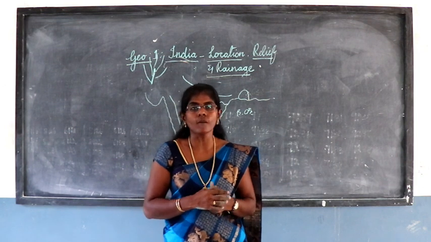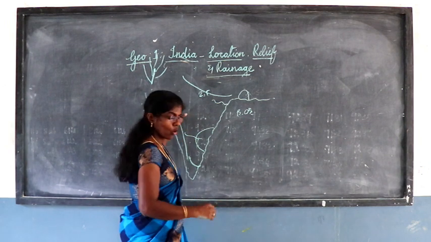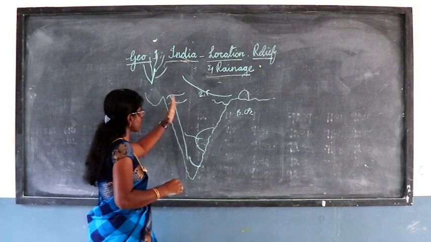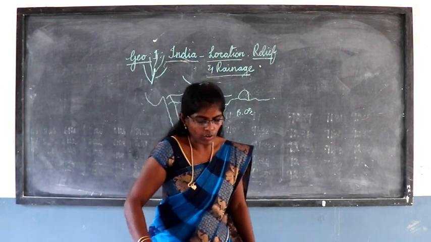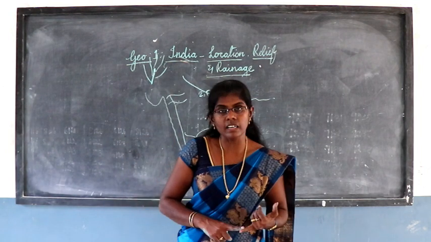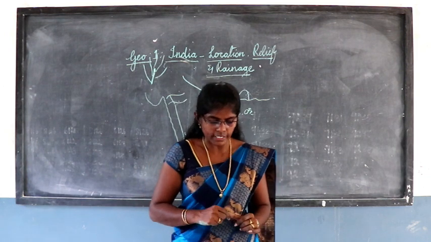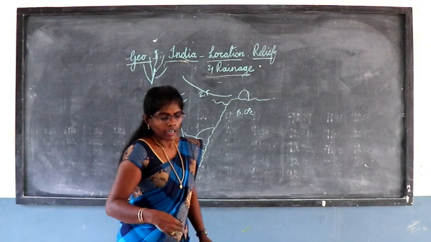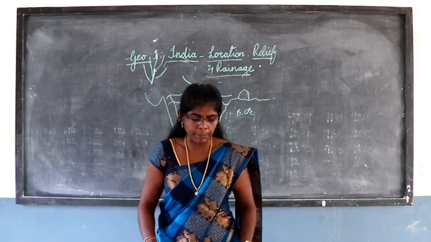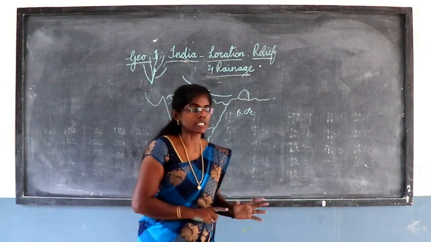So now we see the west flowing rivers. Only two west flowing rivers we have, Narmada and Tapti, already learned. So first one is Narmada. This river rises in Madhya Pradesh and its distance is 1,312 km. The largest west flowing river is Narmada only. Tributaries of Narmada: Hiran, Barna, Kolar. So these are the tributaries of Narmada.